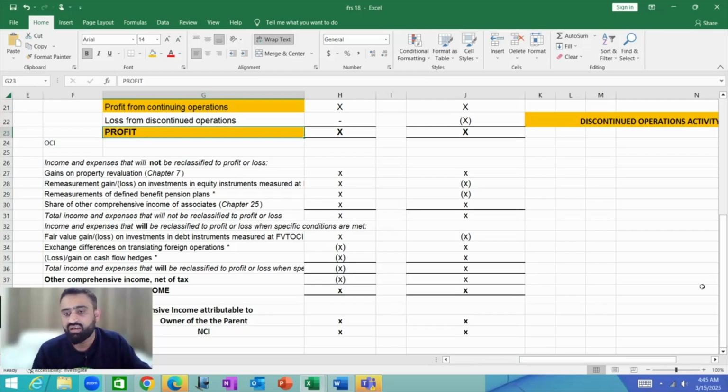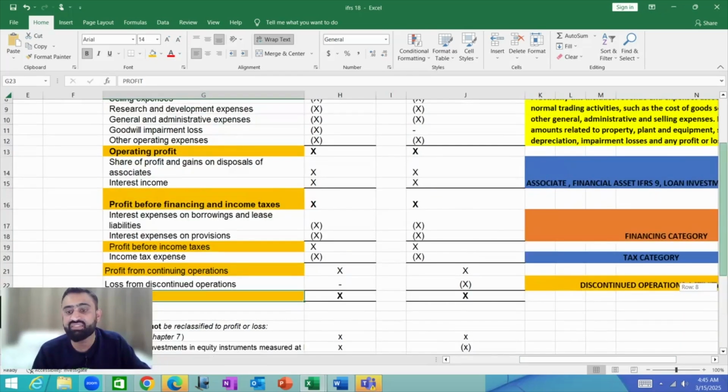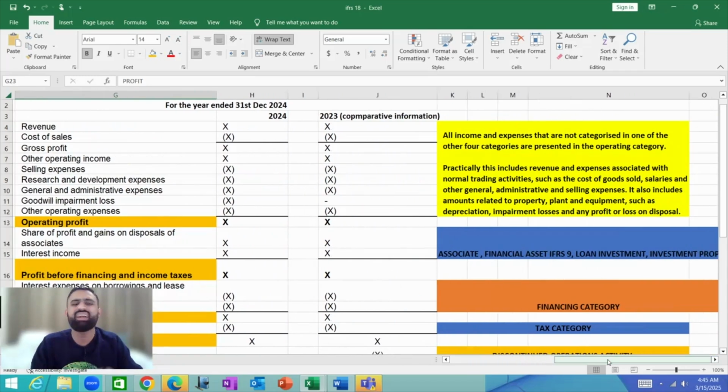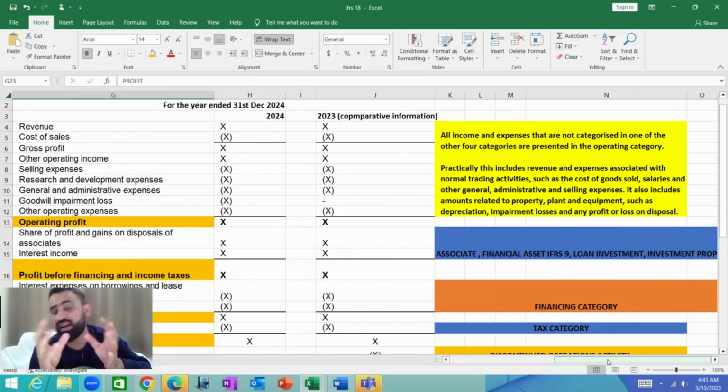Previously, as we had the option in IAS 1 that we can prepare the profit and loss account separately and other comprehensive income separately, that would still be available. Or we can prepare the combined statement, profit and loss and OCI, which is also available in IFRS 18. Now, these are the main changes which we are going to face in the preparation of the profit and loss account and other comprehensive income. And as I told you, the balance sheet, financial position, and statement of change in equity would remain the same.